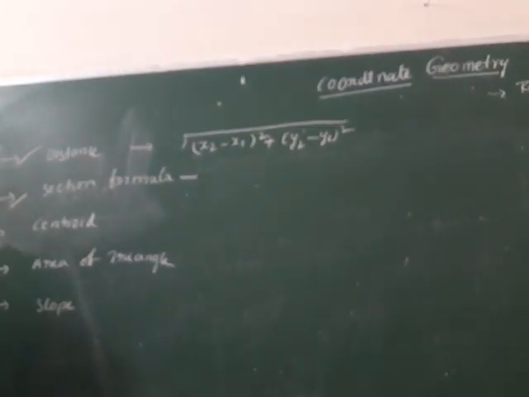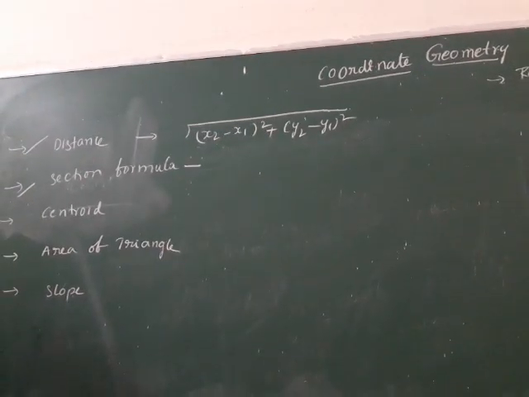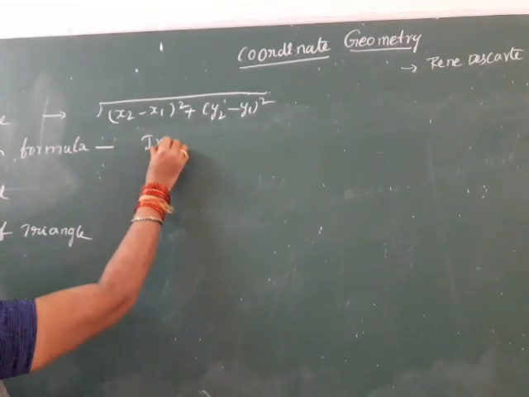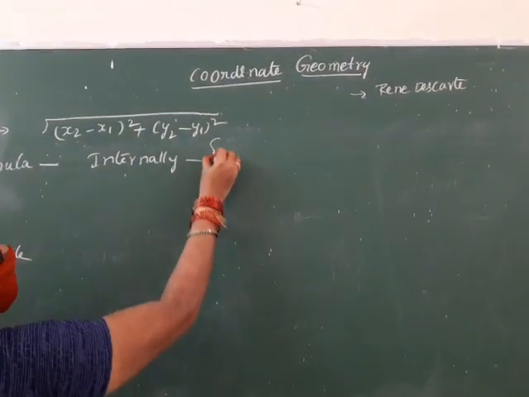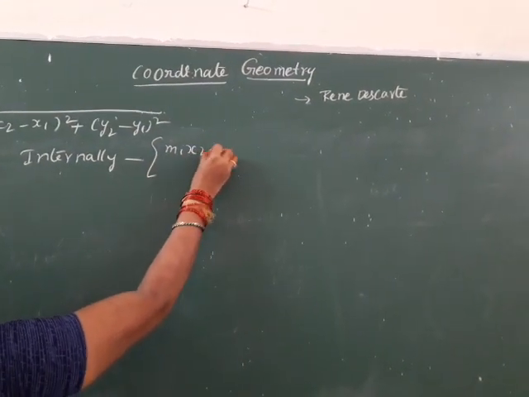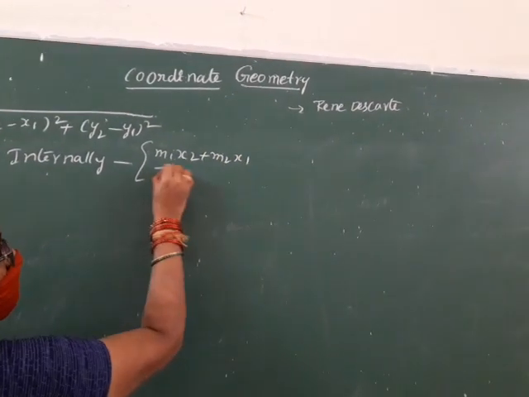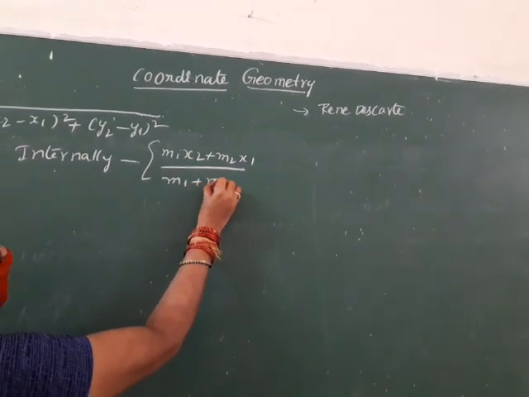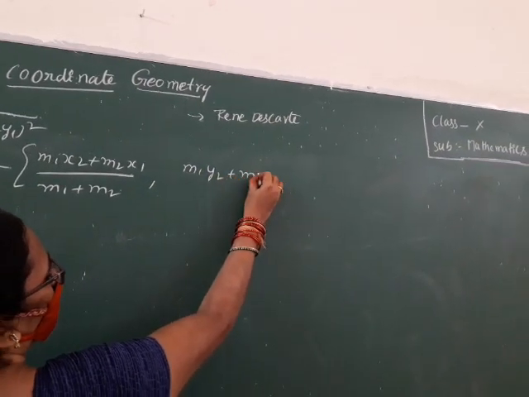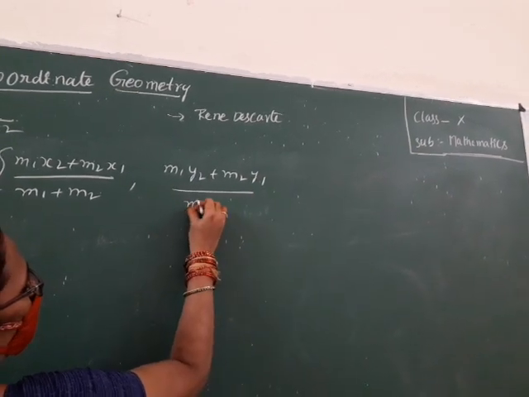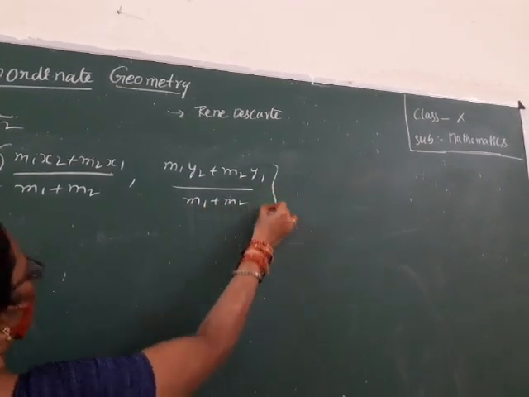Okay, what is the section formula? The section formula is also classified into two types. The point divides the line segment internally or externally. Internally, the formula is (m1 x2 plus m2 x1) by (m1 plus m2), and (m1 y2 plus m2 y1) by (m1 plus m2).